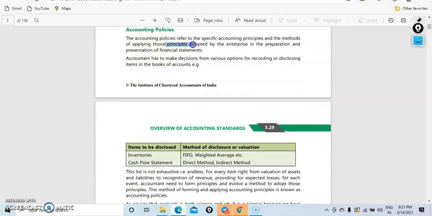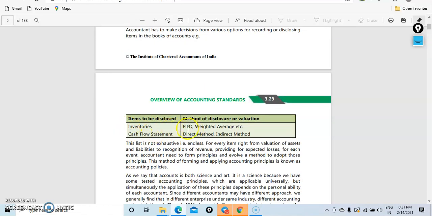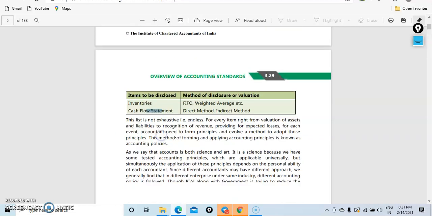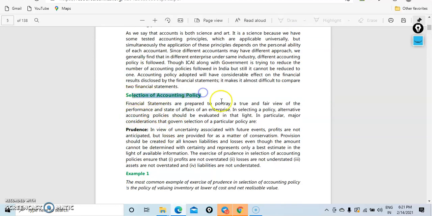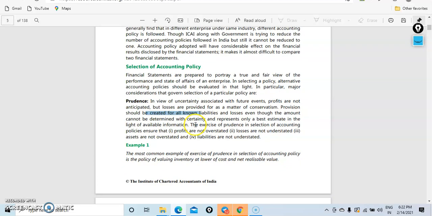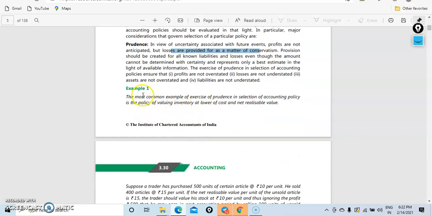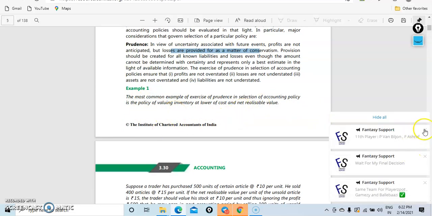Accounting policies means the principles we talked about, and the methods we call accounting policies. The areas where we apply accounting policies are inventories, cash flow statement and so on, and the selection of accounting policies. For one method, prudence, as I told you, if profits are not covered, no worries, but losses should be provided for. It's a matter of conservatism. Losses should be provided as a matter of conservatism. And the most common example for prudence is what they will give here.